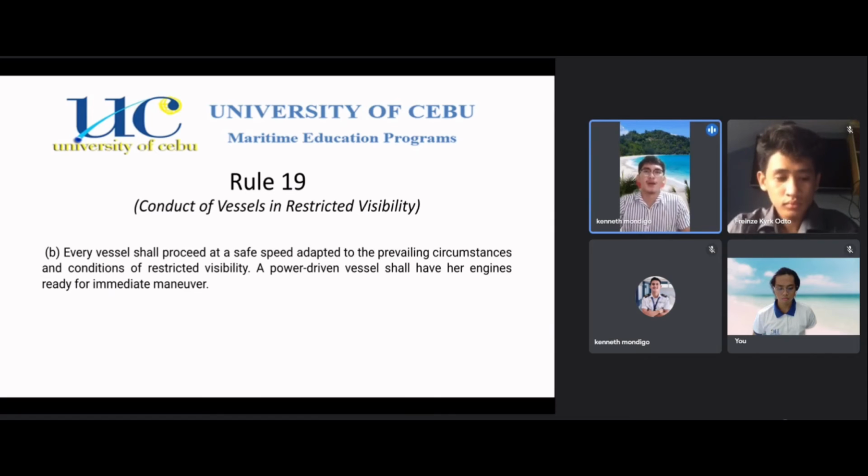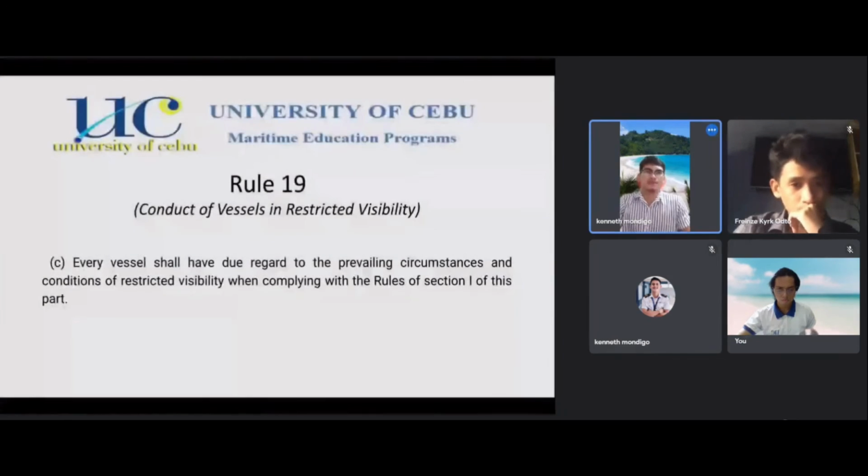So the second part, a power-driven vessel shall have her engines ready for immediate maneuver, means that we should all be using our engines, and in particular I would reference sailing vessels: we should not be sailing in areas of restricted visibility. So next slide, please.